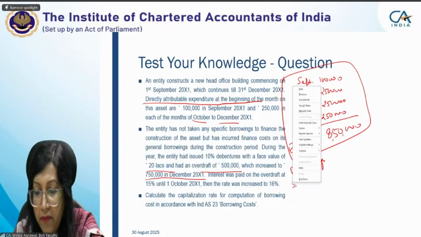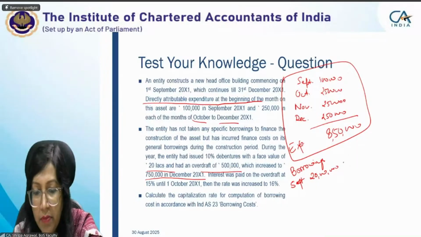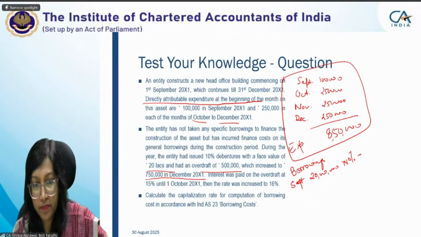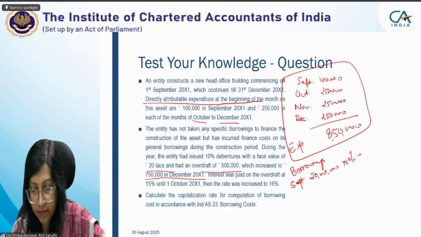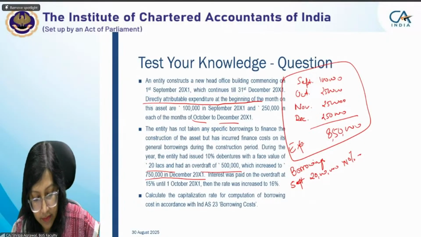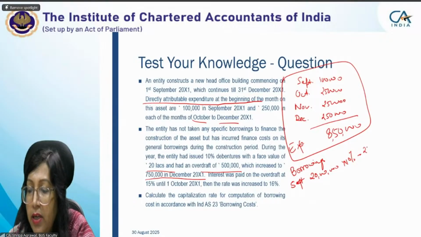So in September, we were having a borrowing of 10% debentures of 20 lakhs. On this we calculate 10% with the face value. Please help calculating with me. 20 lakhs into 10%, we get 2 lakh rupees.